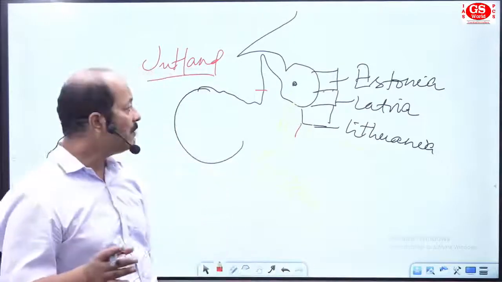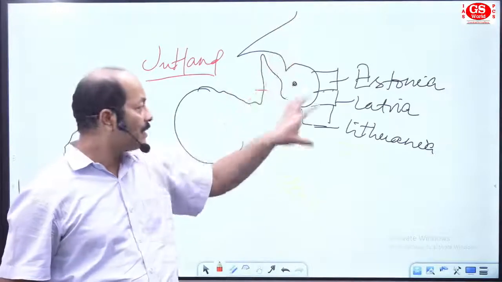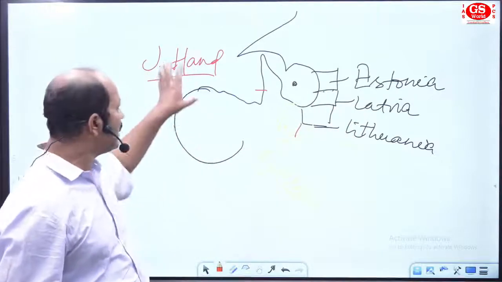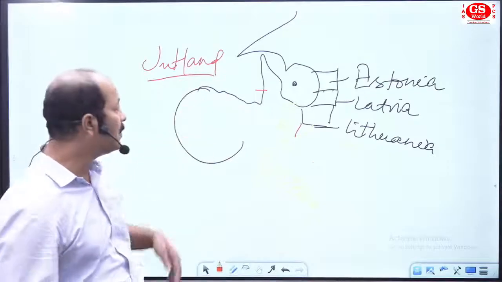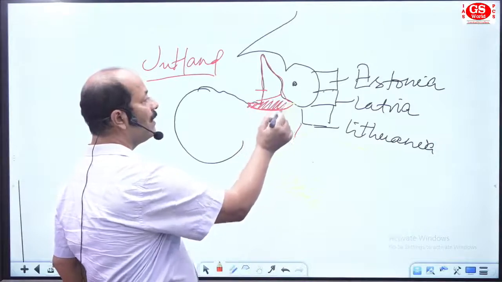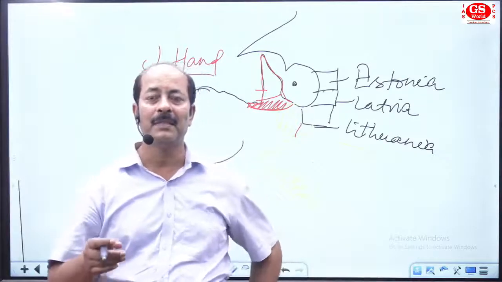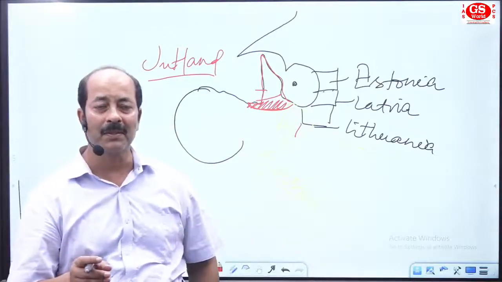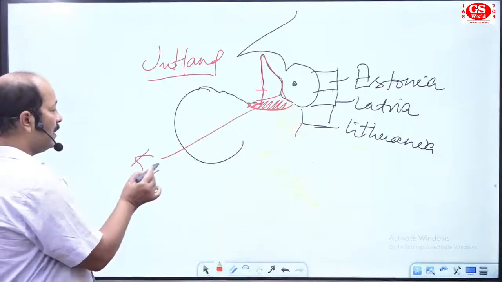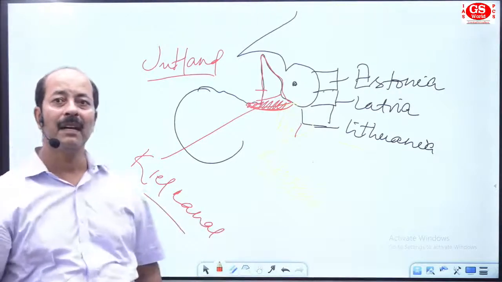So in this way we can remember the sequence of countries. The first series was Scandinavian countries. The second series belongs to Baltic states. Now come to this area, Jutland Peninsula. In the south of Jutland Peninsula, we will find one canal here. It's a very significant area of Northern Europe, and it has been a major source of power and communication for Germany also. It is named Kiel Canal.